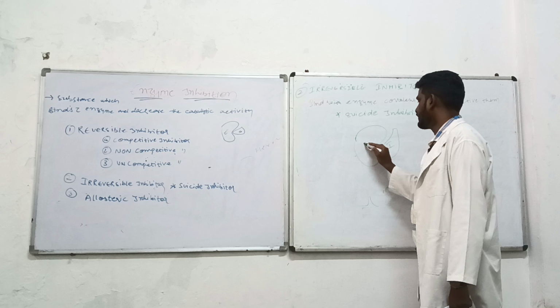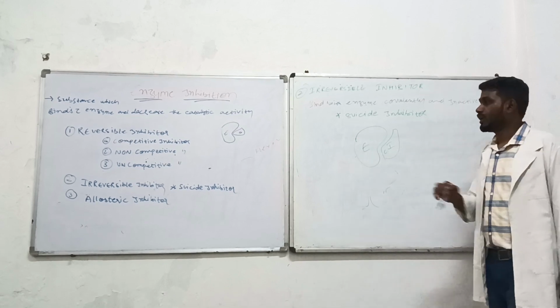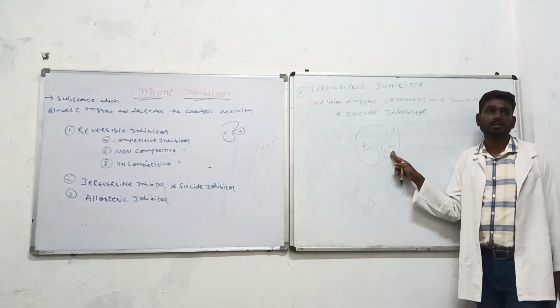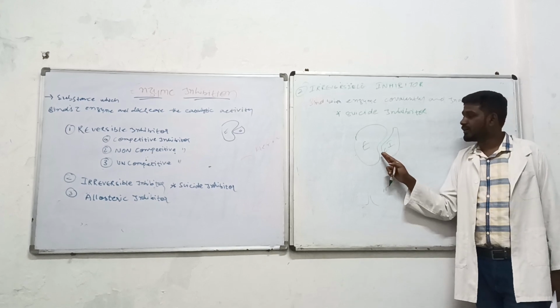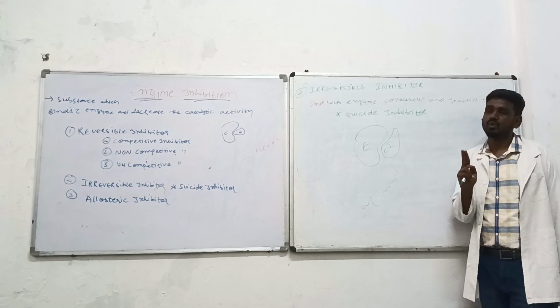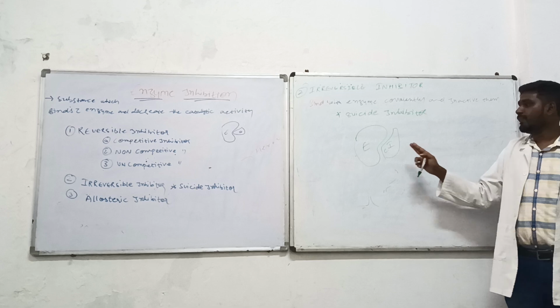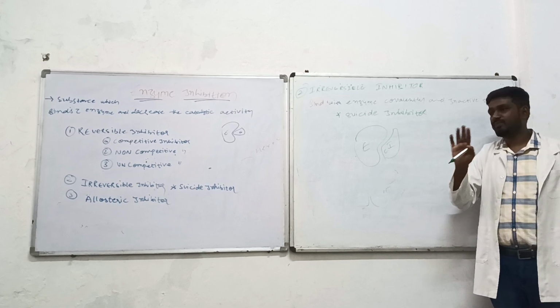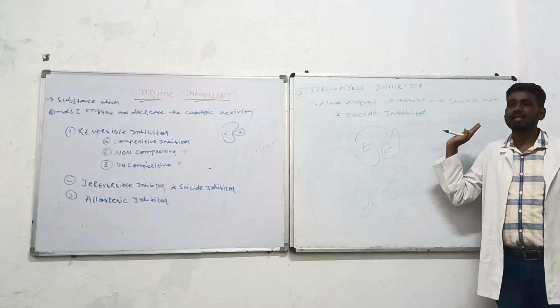You have given a drug in the form of a competitive inhibitor, and it has come and bound at the active site. What is the rule for the competitive inhibitor? When there is a need, it will attach. But when the requirement is met, it should get detached.